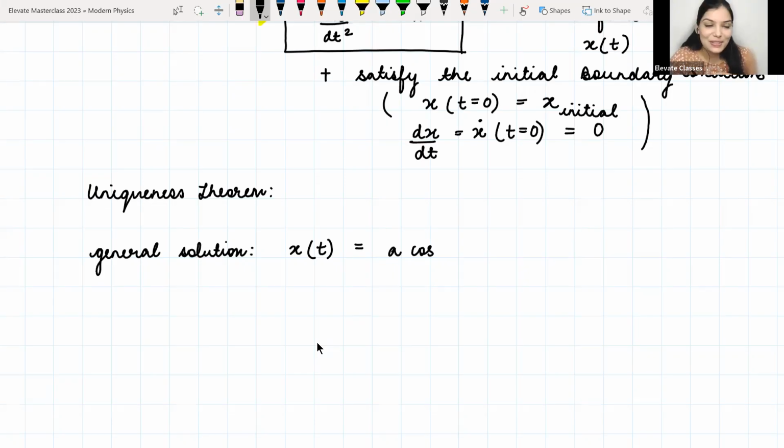So yeah, what was your question? My question was, if you go by your definition, then for this initial value problem, if we have 2 arbitrary constants, then it will have a unique solution.